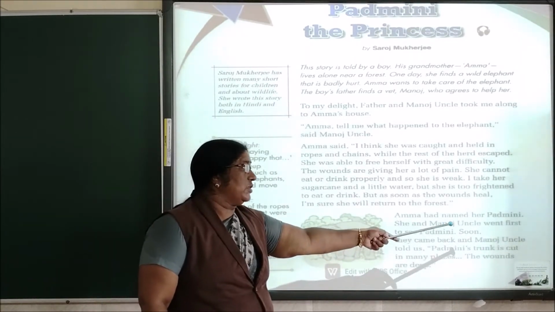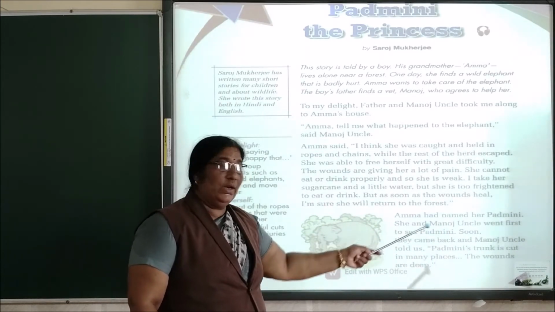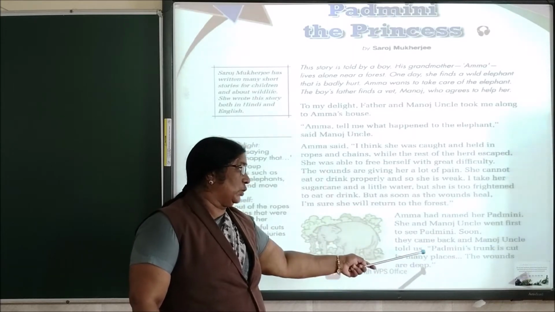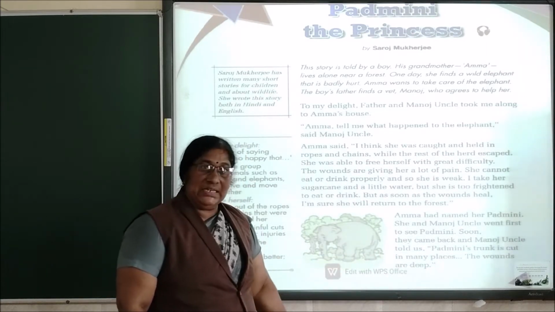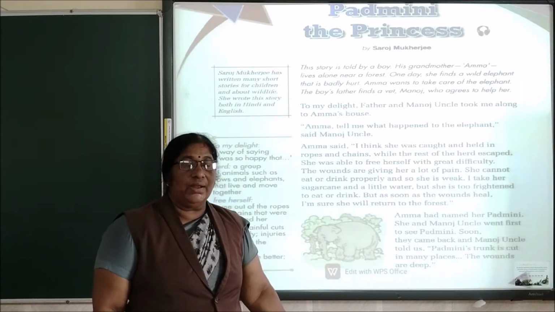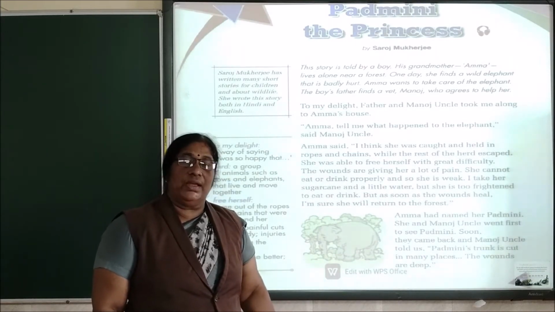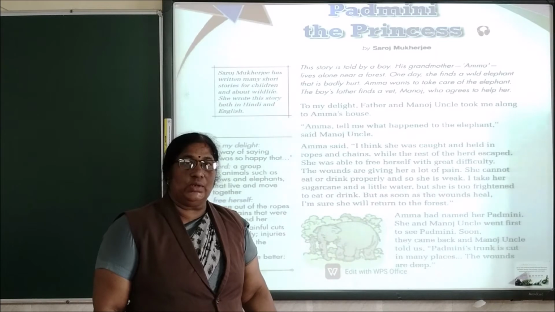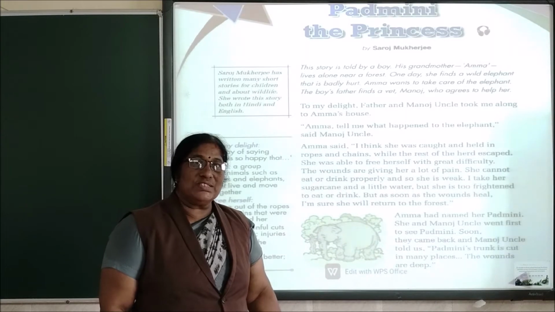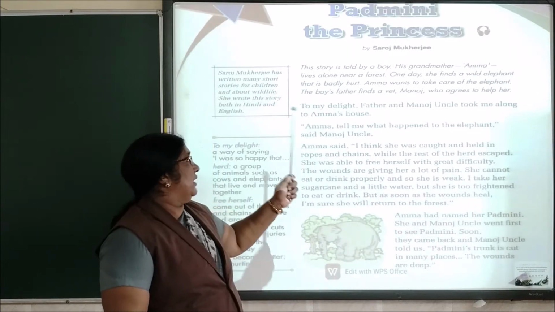Amma had named her Padmini. She and Manoj went first to see Padmini. Soon, they came back and Manoj told us Padmini's trunk is cut in many places. The wounds are deep. Do you know, children, what name Amma had given to the elephant? Padmini. At first, Amma and Manoj went to see Padmini. Soon they came back and told them that Padmini's trunk was cut in many places and the wounds were very deep. Before going to the next page, there are some meanings here.